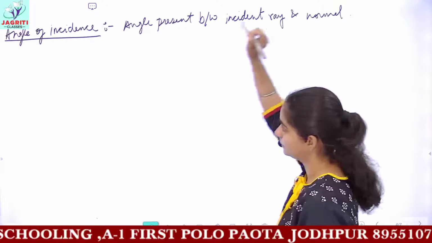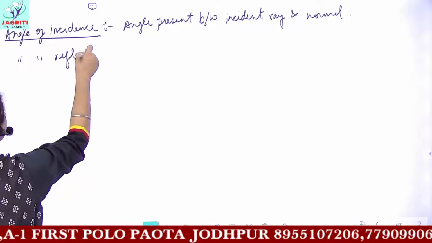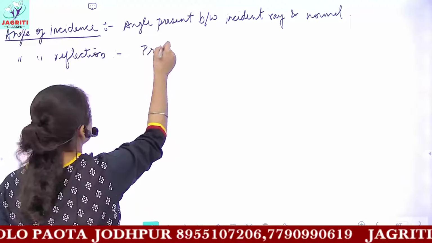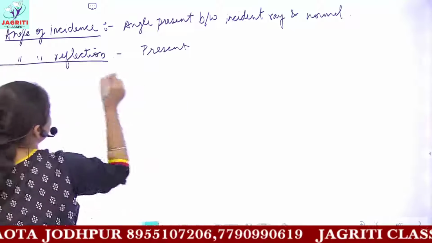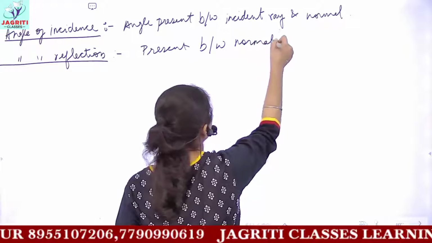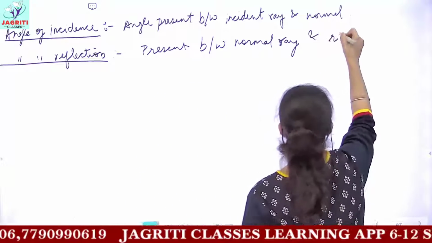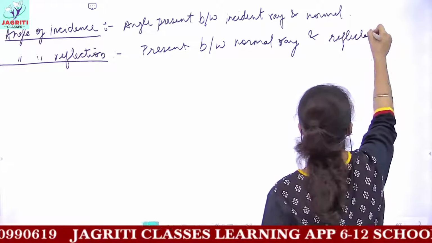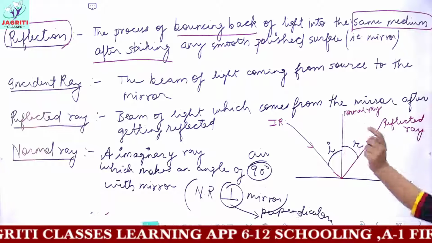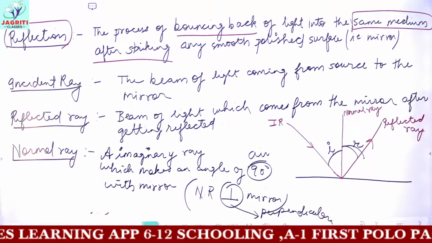Whereas angle of reflection would be the angle present between the normal ray, you can see from the diagram, and the reflected ray. So in this manner we will define angle of reflection, that is, it is the angle which is present between the normal ray and the reflected ray.